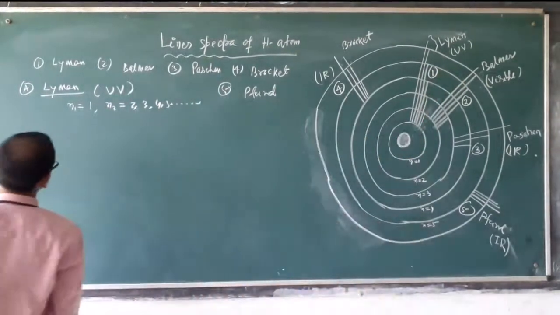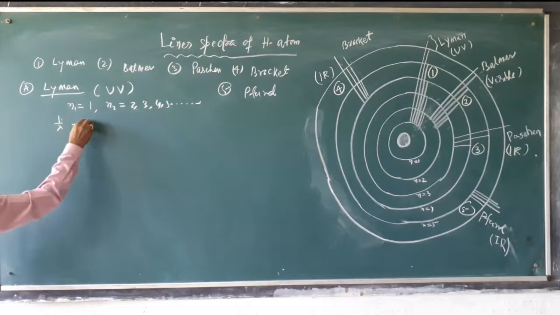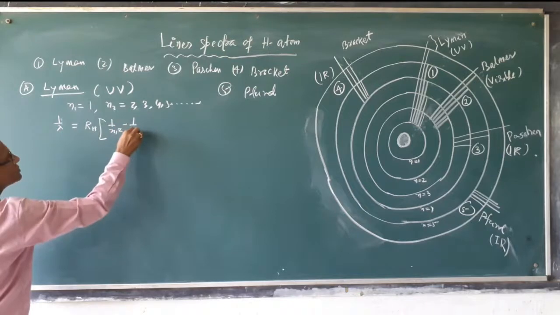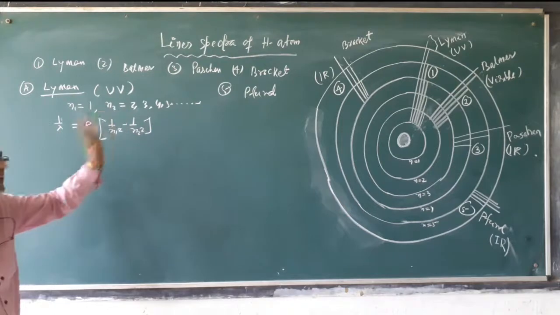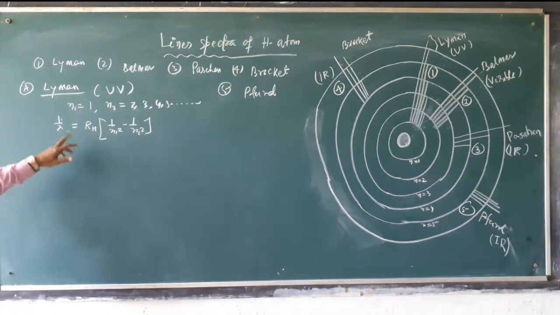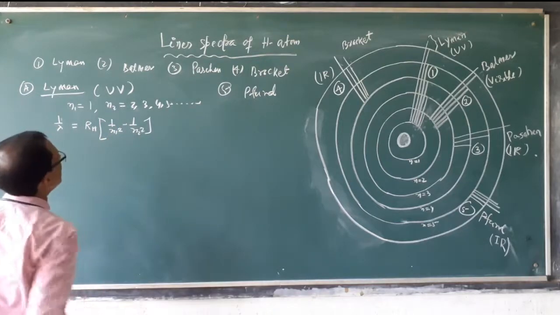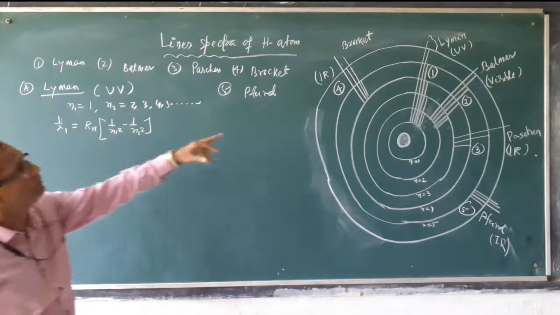What are the wavelengths for the transitions? We know, as already calculated, 1 by lambda is equal to RH into 1 by n1 square minus 1 by n2 square. This is for the hydrogen atom, where Z square is 1, that's why we are not considering the Z value. If this is the formula, what will be the value of the first wavelength of the Lyman series?